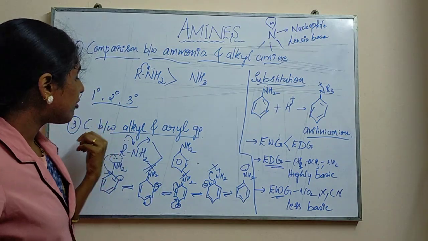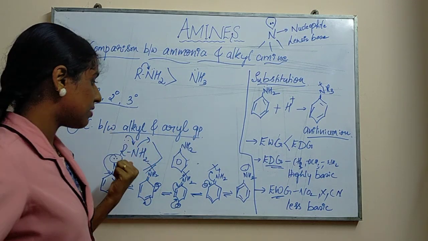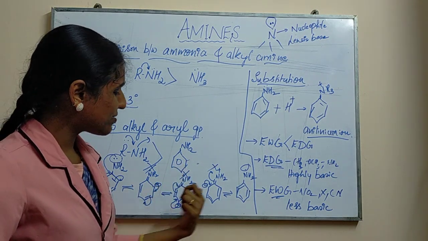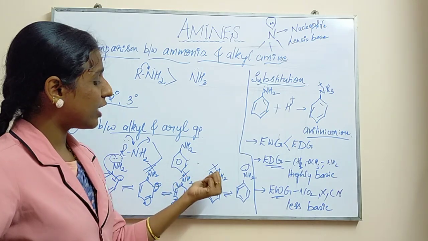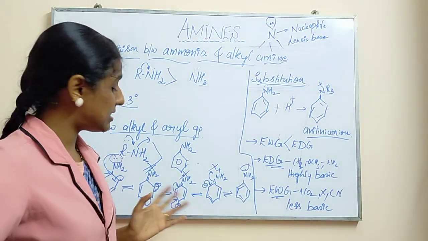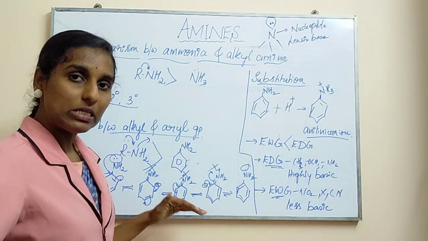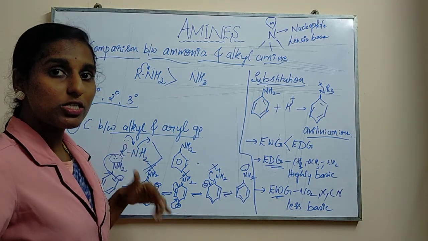Okay, and when you compare alkyl as well as aryl groups, your alkyl amines will have more basic property when you compare with aryl amines, because of the presence of resonance structure, the lone pair of electron cannot be seen with the structure, so the basic property decreases. But in the alkyl amine case it won't happen, the basic property will be more.